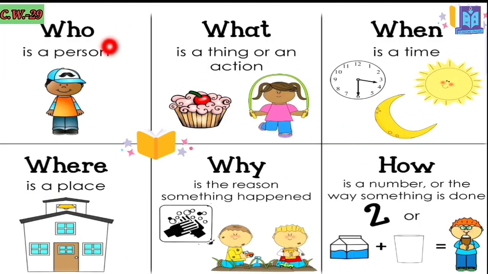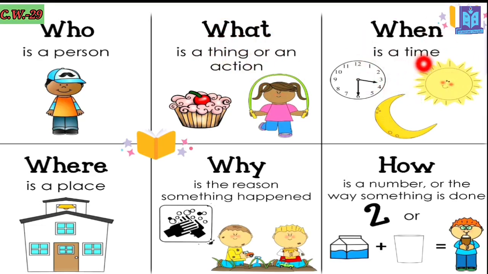Who, the WH word who we use when you ask to know about any person. And what, when you ask about anything, any idea or any action, that time you have to use what. When is for time.